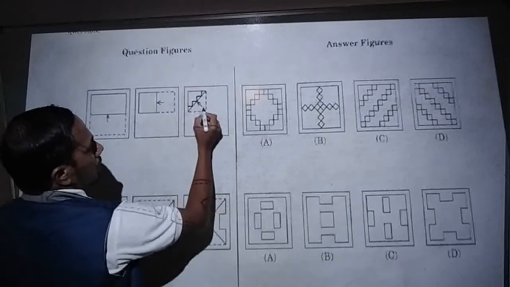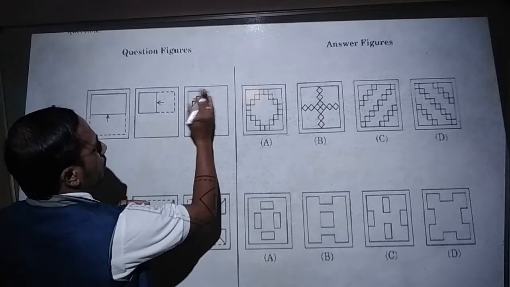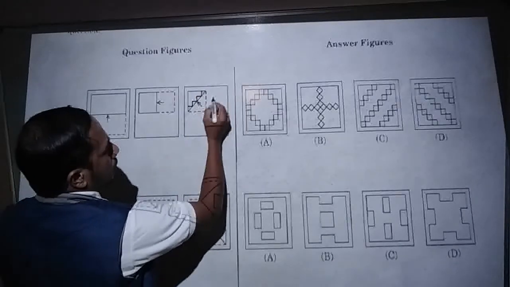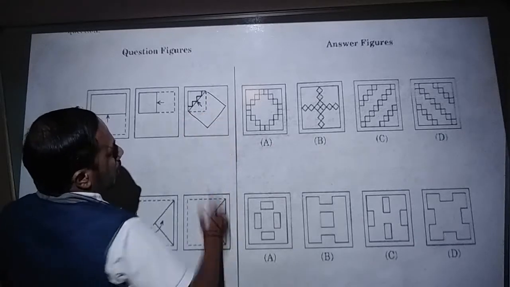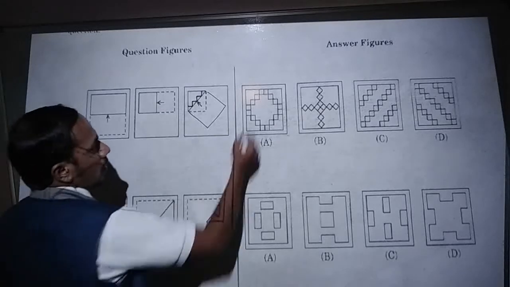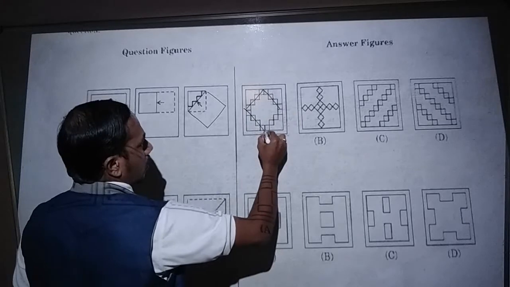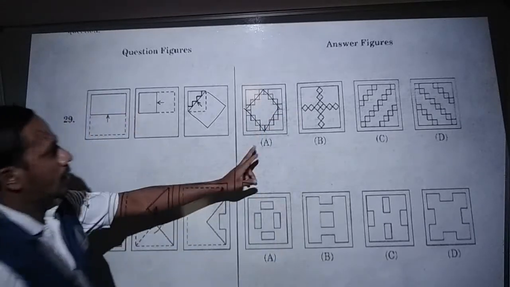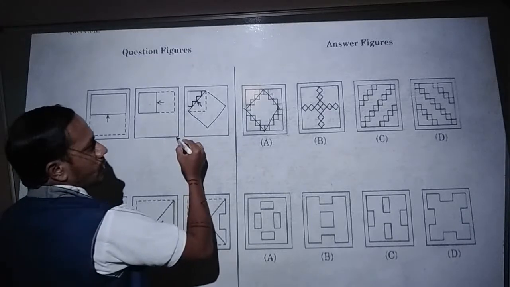So this part will fill up. As it is, the part will form in the next, where exactly will it form? Here also it will form, here also, here also. Like this structure, where exactly will we identify? So see this part, like this structure. In option A only you will get the given picture.